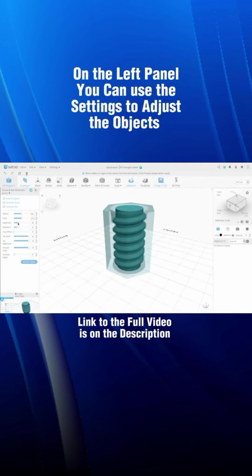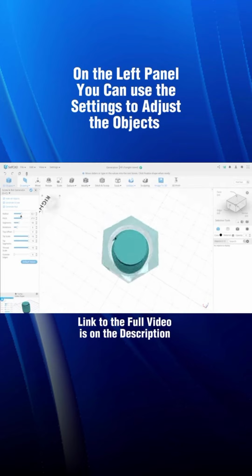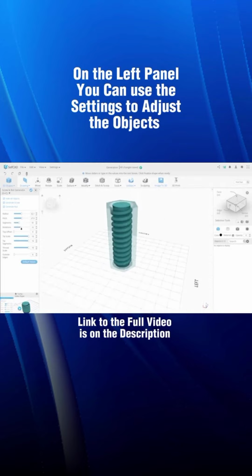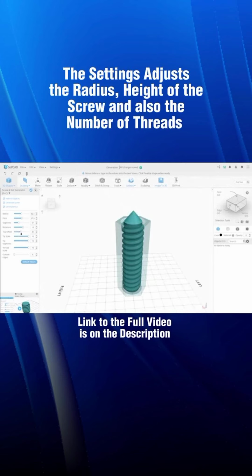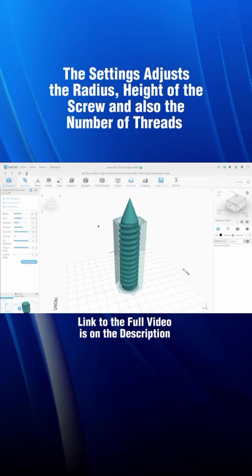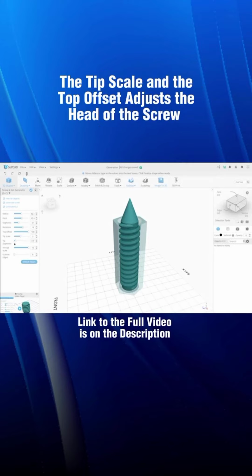On the left side panel, there are settings to adjust the objects. The settings adjust the radius, height of the screw, and also number of threads. The tip scale and the top offset adjust the head of the screw.